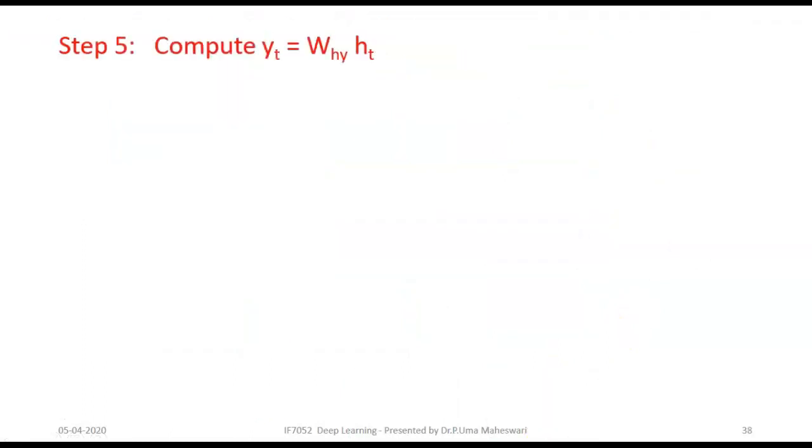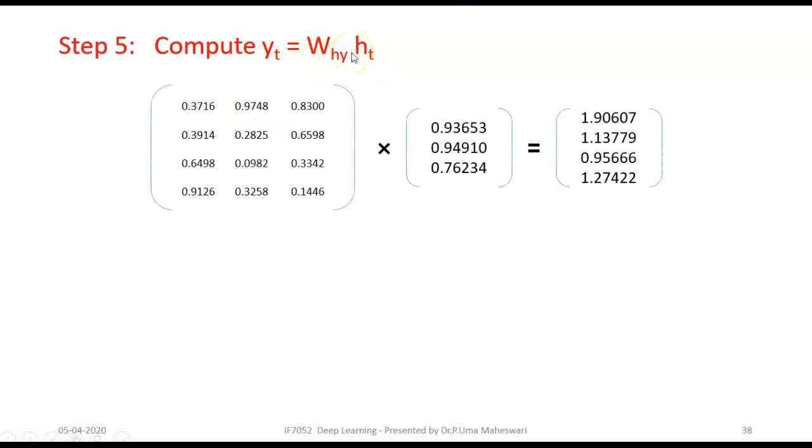The next step is to compute the output Y for the state T. YT will be the product of HT multiplied by the weight matrix of hidden to output, WHY. Here the WHY matrix is given.